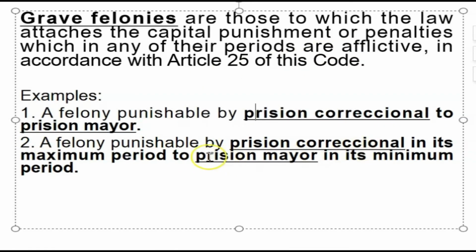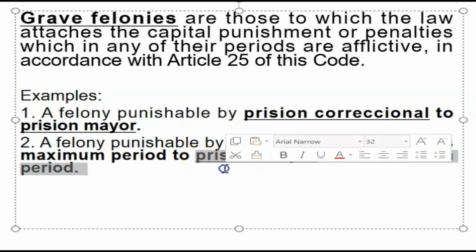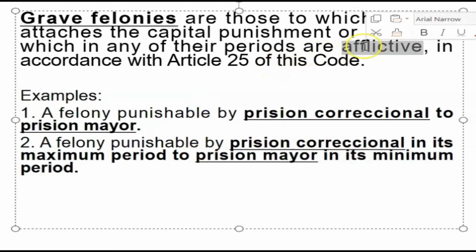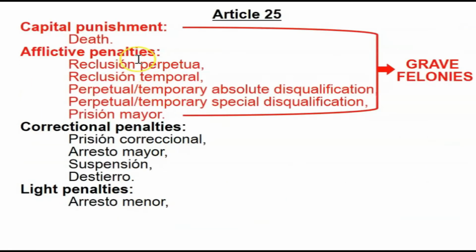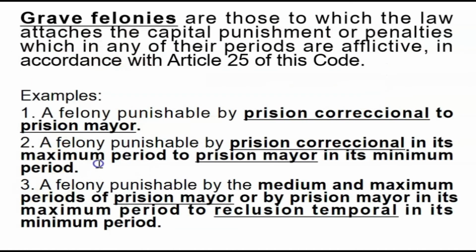Titignan pa rin natin kung alin ang pinakamataas at titignan natin kung pasok siya sa afflictive. Number 3, example: a felony punishable by the medium and maximum periods of prisión mayor or by prisión mayor in its maximum period to reclusion temporal in its minimum period. Kung titignan natin ang number 3, it's easy to determine if it's a grave felony kasi both of these penalties are included in the afflictive penalties. So these are all grave felonies, examples of grave felonies.